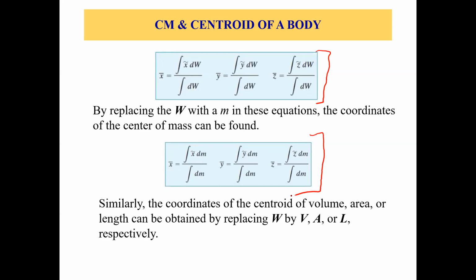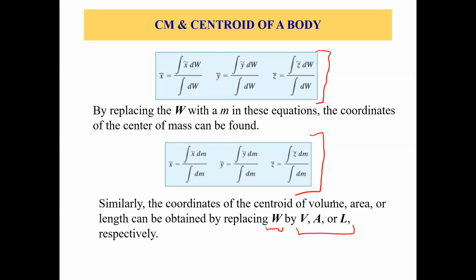Similarly, the coordinates of the centroid of volume, area, or length can be obtained by replacing W by V, A, or L, volume, area, or length. So we can find those kinds of centroids also. So that was all about the theory portion. Now we have a handout for today's class, and let's go over to the handout and solve some problems.